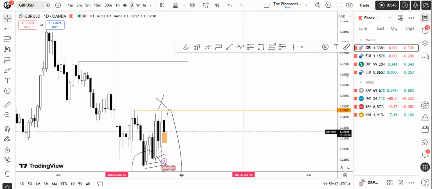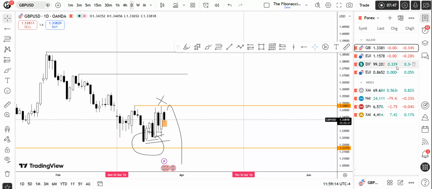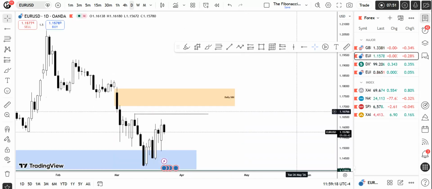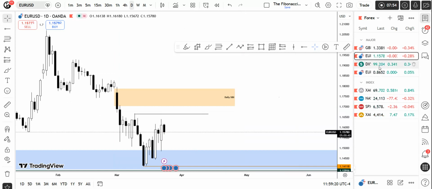So for the GBP/USD, I'm expecting the bearishness. Let's go to the EUR/USD. It would be the same as the DXY, because it is inverse to the DXY.